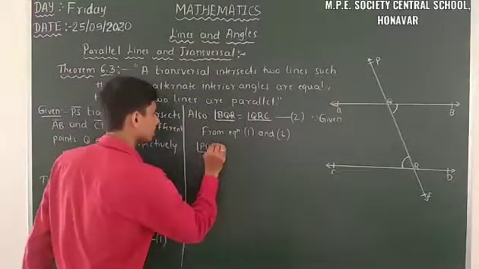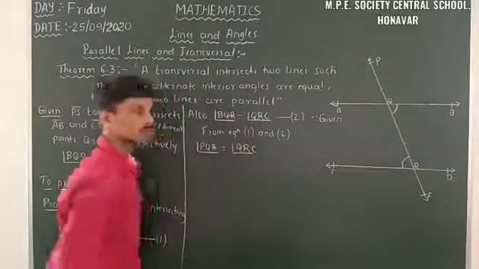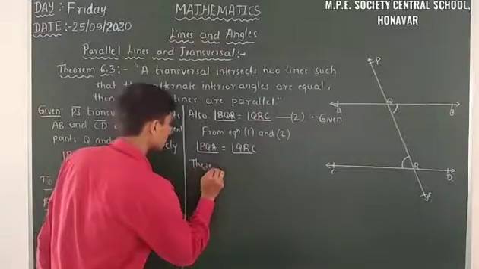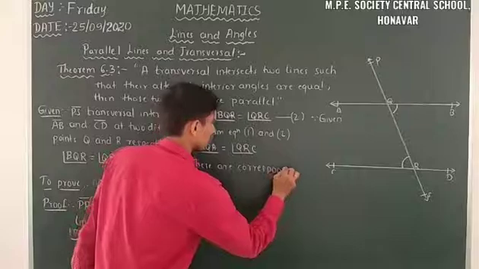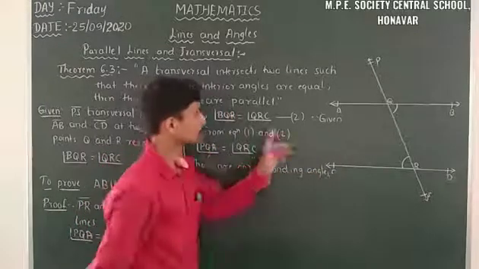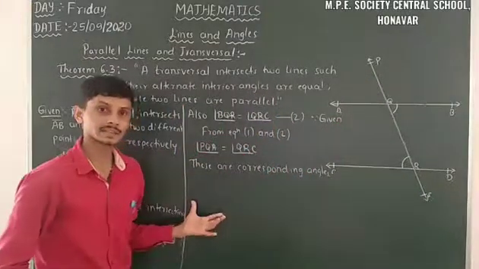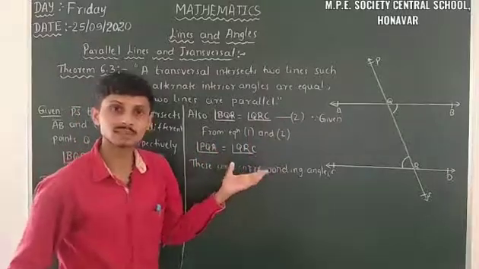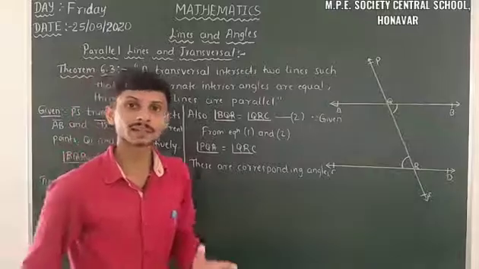Angle PQA is equal to angle QRC. So these are corresponding angles. PQA and QRC are the corresponding angles. When corresponding angles are equal, then what happens to those two lines? Those two lines are parallel, according to the corresponding angles axiom.